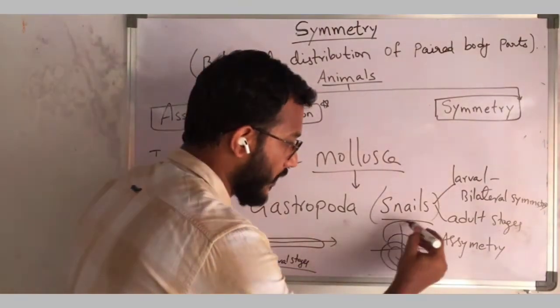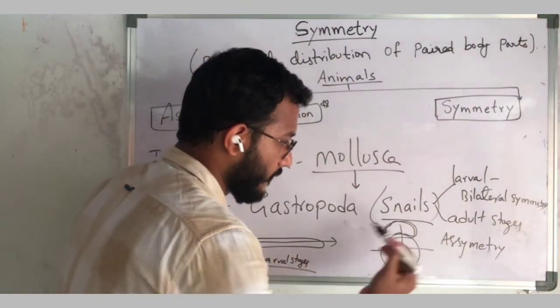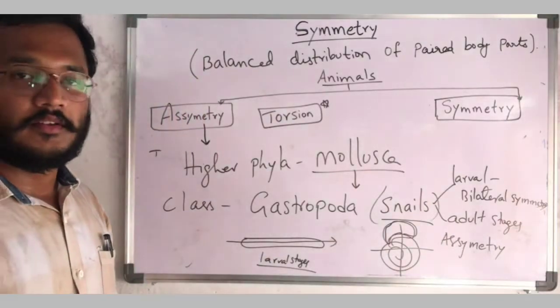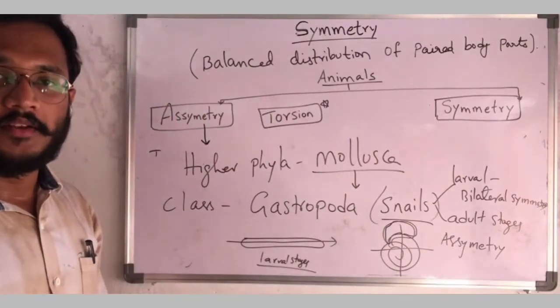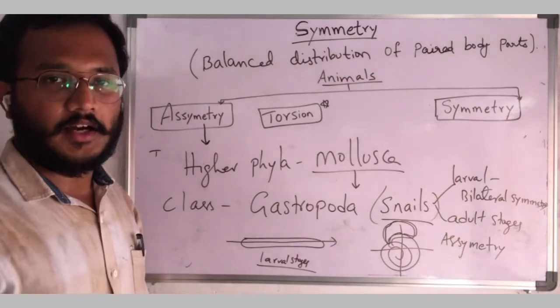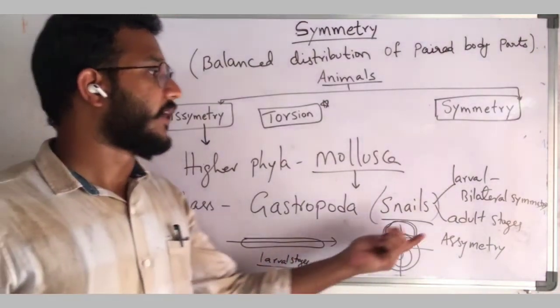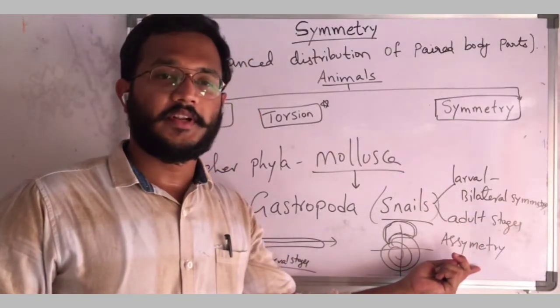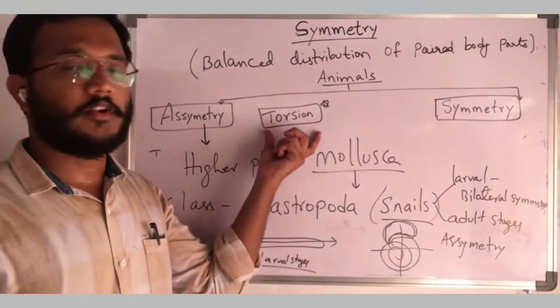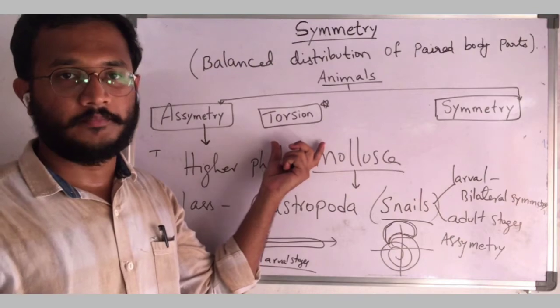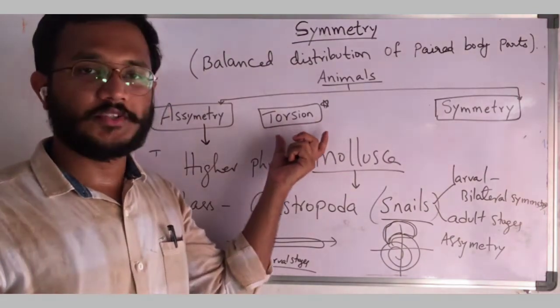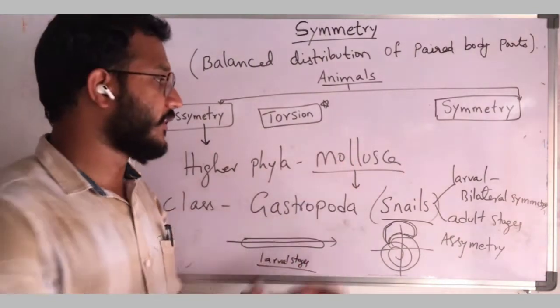Here a small hump is there for a snail, so we cannot cut the animal into two identical halves. So the larval stages exhibit bilateral symmetry, but the adult stages exhibit asymmetry due to a special phenomenon, that is torsion. We will discuss torsion in detail when we discuss the phylum Mollusca.